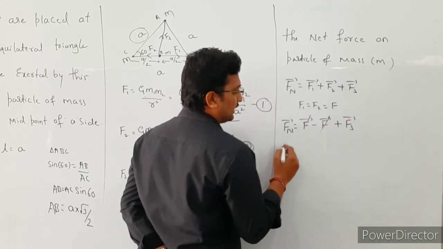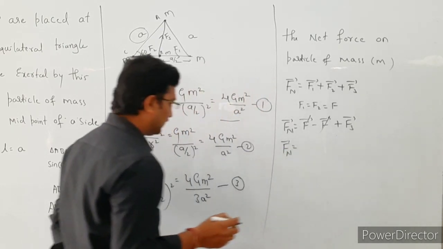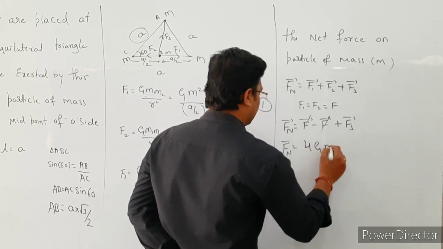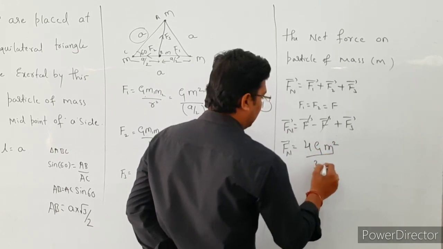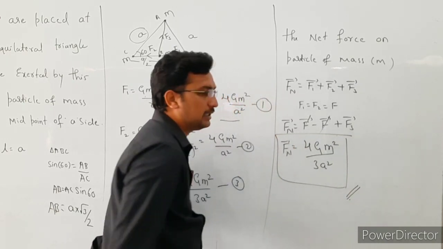Here this force gets cancelled. The net force acting on the particle of mass m is equal to F3, that is 4 G m square divided by 3a square. So this is the solution of this problem.